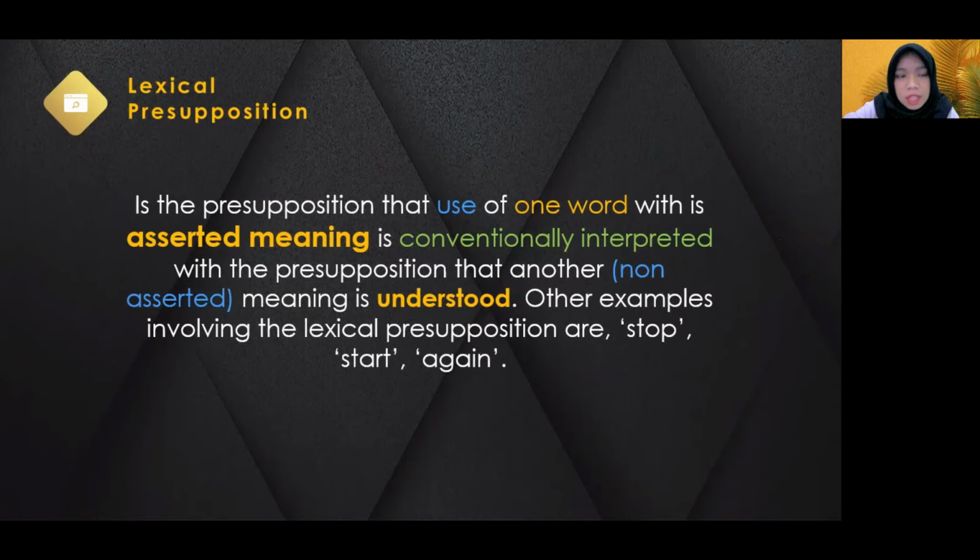The third is lexical presupposition. Lexical presupposition is the presupposition that the use of one word with its asserted meaning is conventionally interpreted with the presupposition that another meaning is understood. Or simply, lexical presupposition is the assumption that when the speaker uses one word, another meaning will be understood.